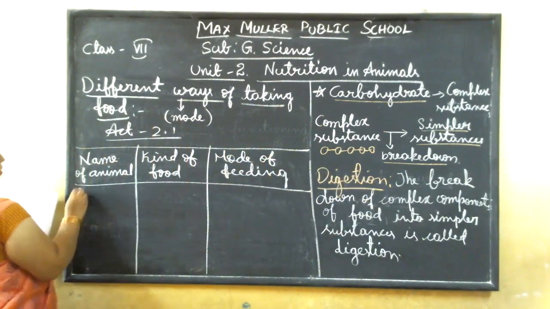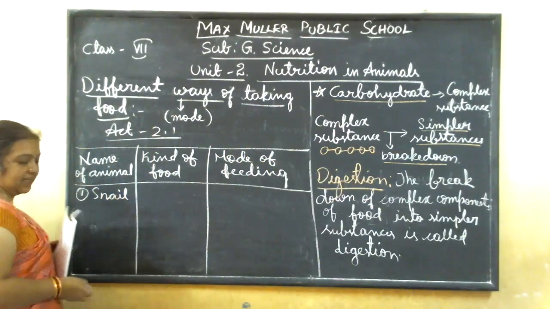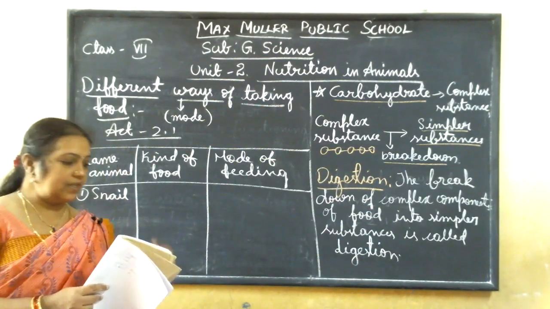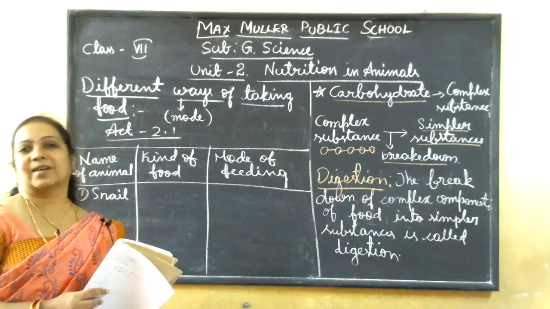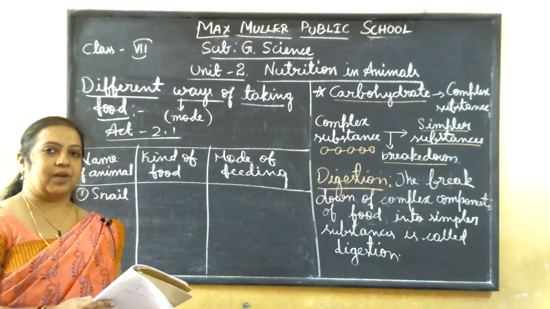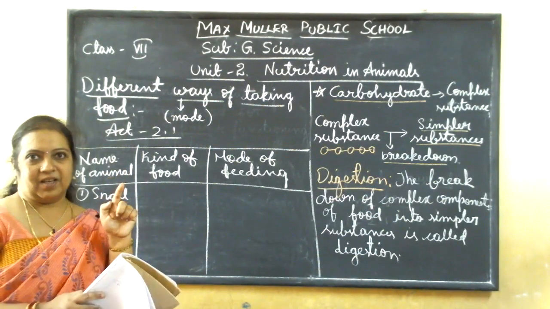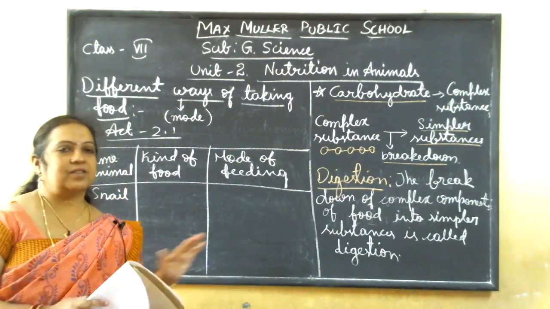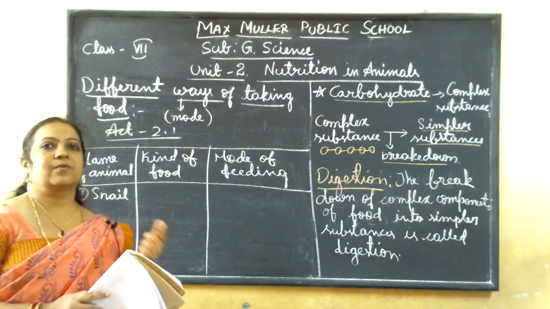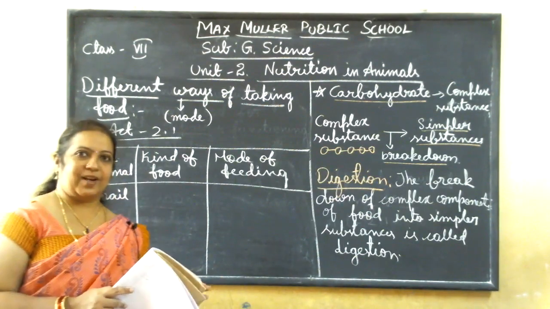So the first one they gave is a snail. Snail is an animal. Okay, it is small, insect-like. Okay, so it is always moving slowly on the ground. Okay, in what way will it eat the food? Okay, so it is a small worm. It is crawling like this slowly and it is moving very slowly. And since it is a small animal, it is eating smaller things only.